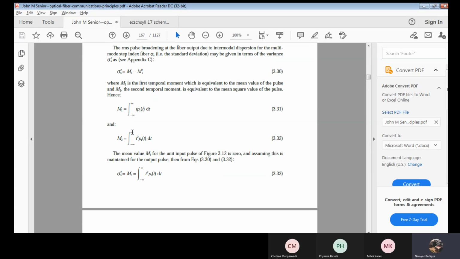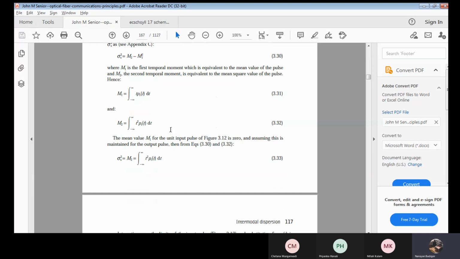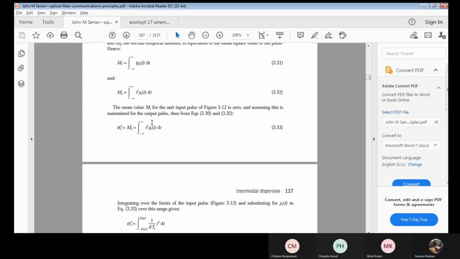Now what we try to do, but for M2 it won't be 0. Why? I'm going with the next order, if I compare with the previous equation. That sigma s square, which is M2, will be the integral of t square P1 of t. You may ask me why the limits are from minus infinity to plus infinity. You can see the graph here. On the negative side it can start from anywhere, and on the right hand side it may stop anywhere. Correct? So the limits will be from minus infinity to plus infinity.